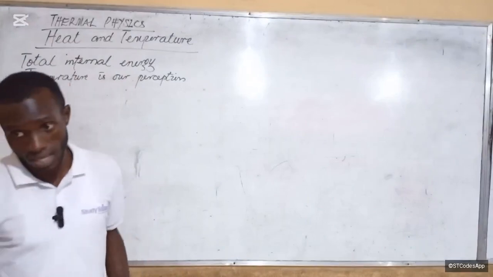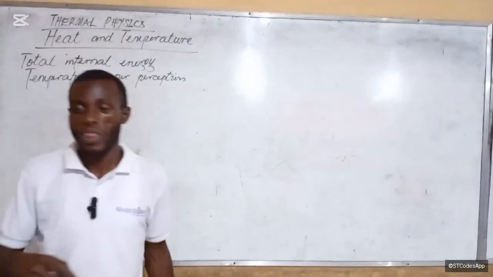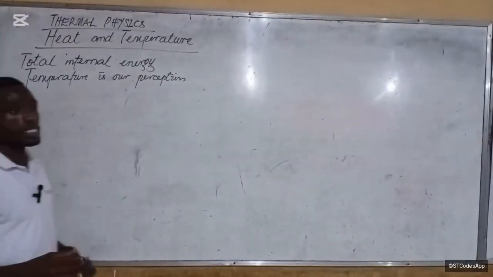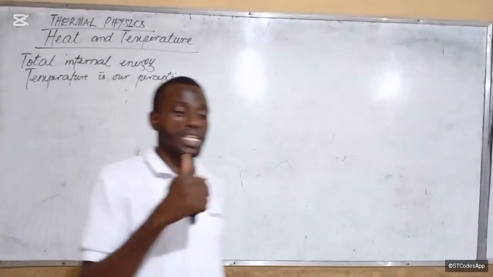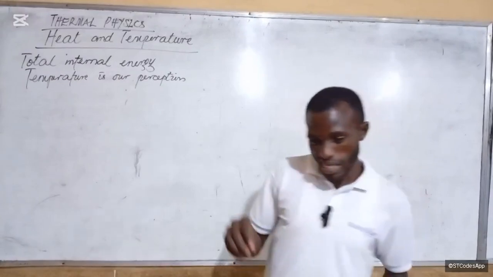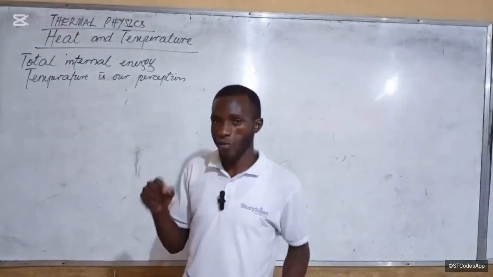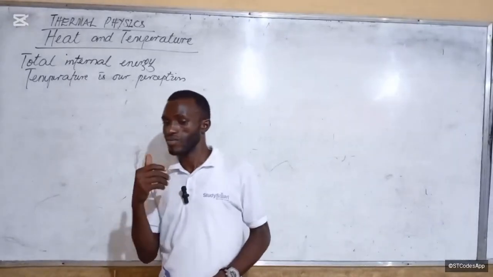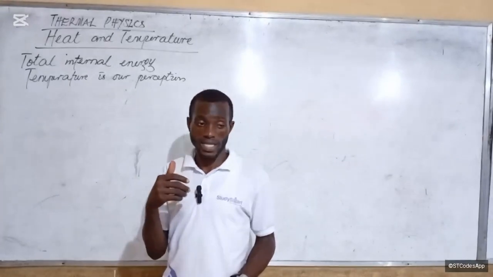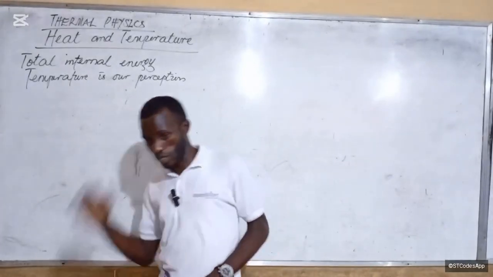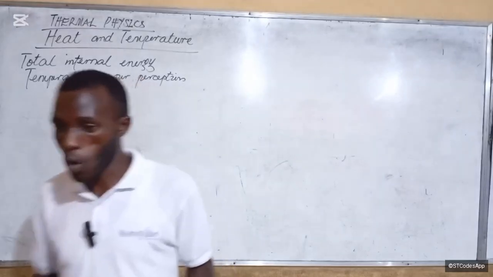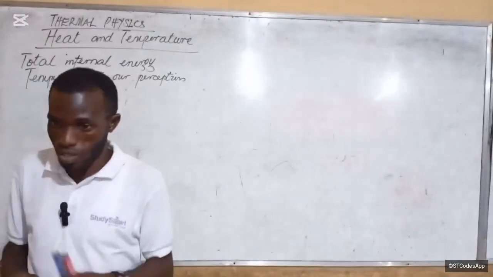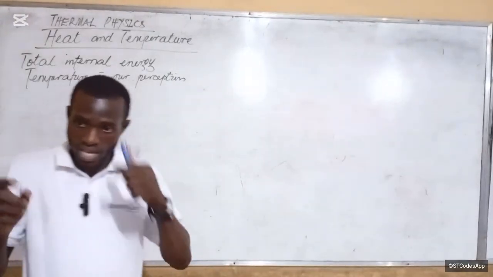Now, temperature is actually a measure of the kinetic energy of a system. Are you getting it? Temperature is a measure of the kinetic energy of the molecules of a system.